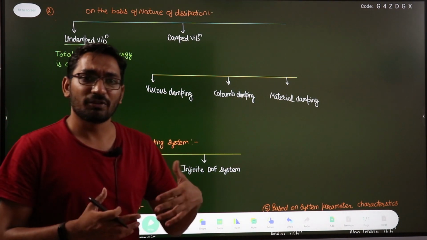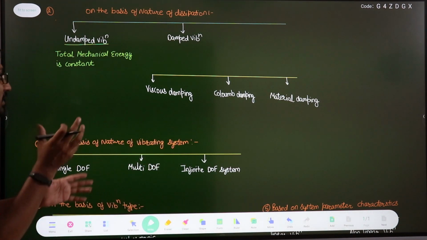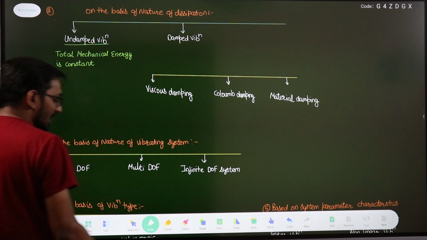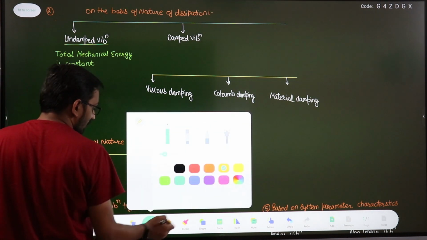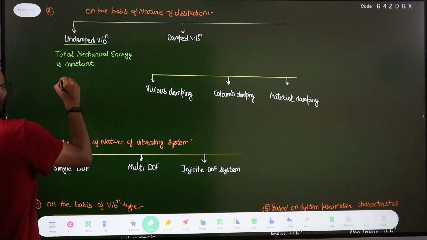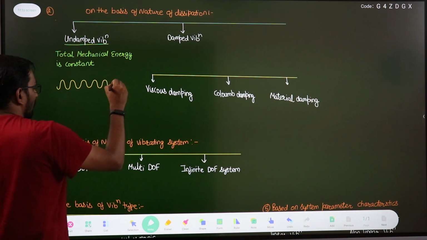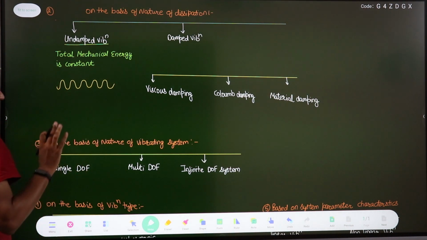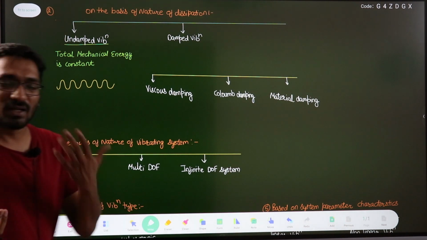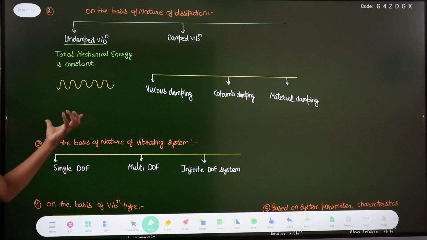It can change from kinetic to potential or potential to kinetic, but the total amount of mechanical energy will remain constant. In this case the vibrations will be like this, right? It will be a never-ending process, continuously moving, because there is no friction and no dissipation of energy, energy will remain constant, so it will go on. This is your undamped vibration.